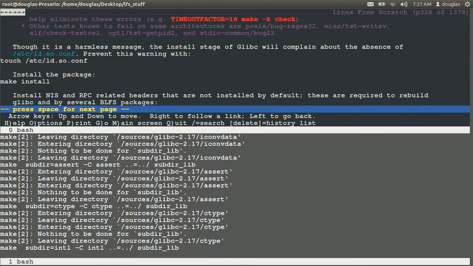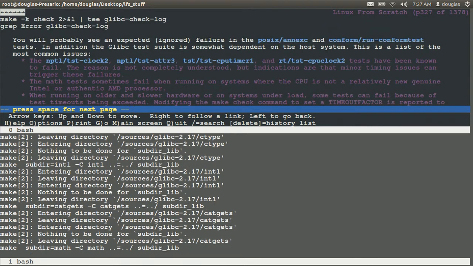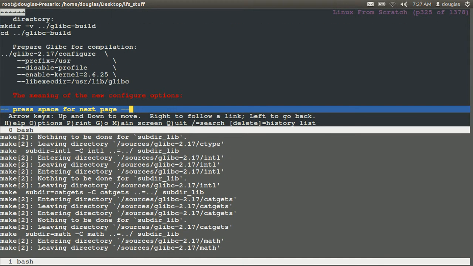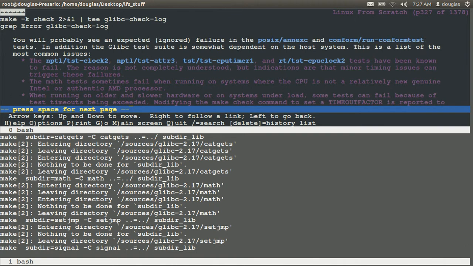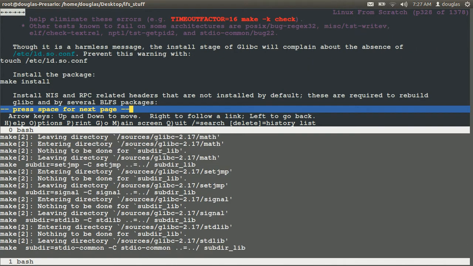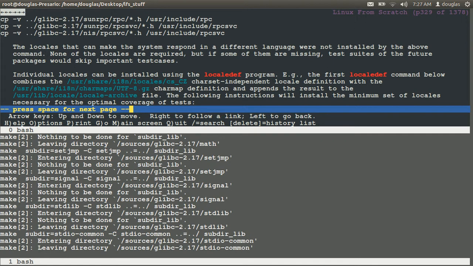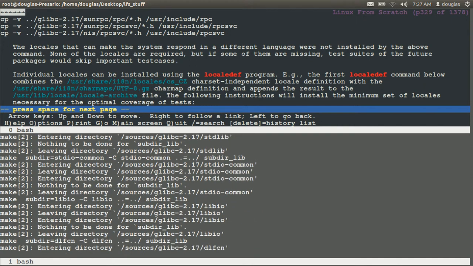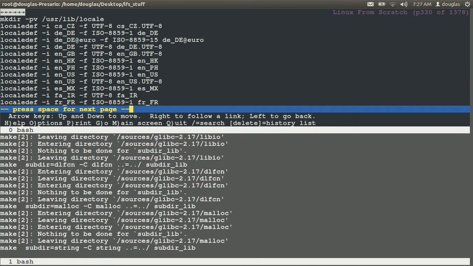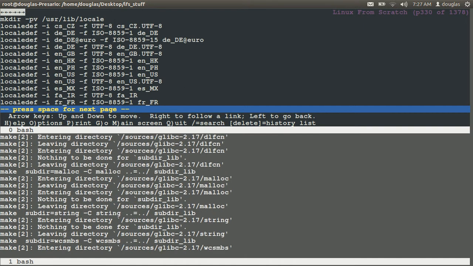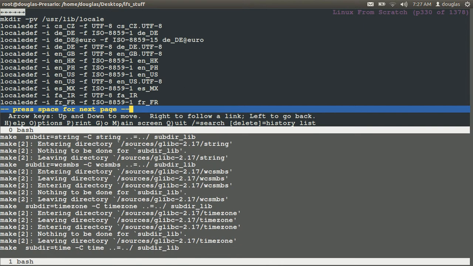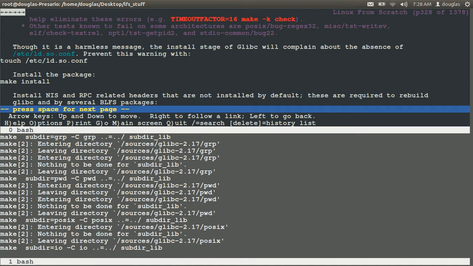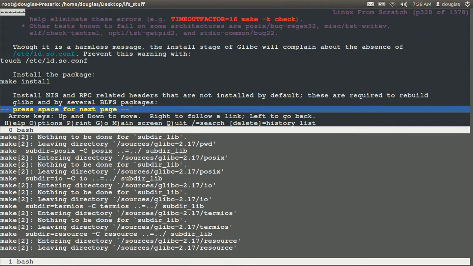But in any case, we still have quite a ways to go with glibc here. We have to do that, and then we have to copy over some files, some RPCs, and all that stuff. We have to make locales after that. So this is one of the longer programs to deal with, but we'll be okay. A little bit to go.